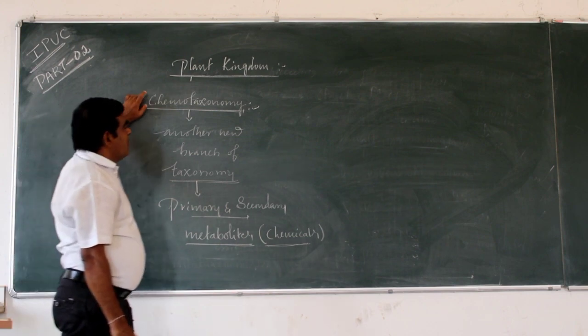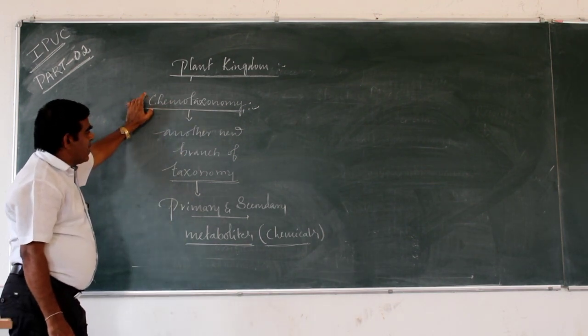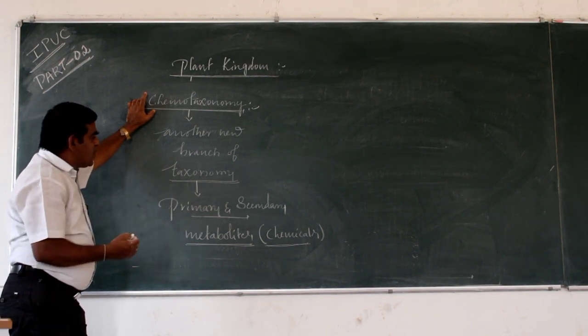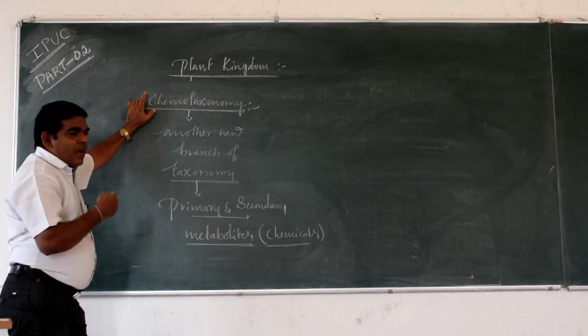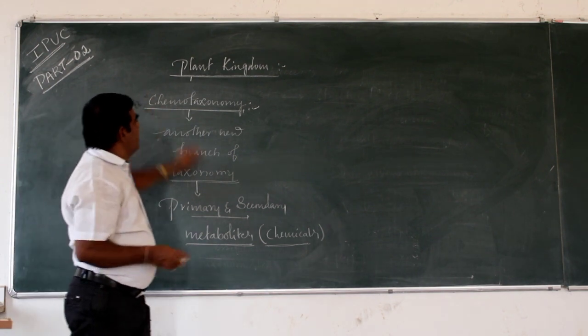Clear? These are the different types of new branches of taxonomy: numerical taxonomy, cytotaxonomy, and chemotaxonomy. They help in the classification of plants. Okay. Next.